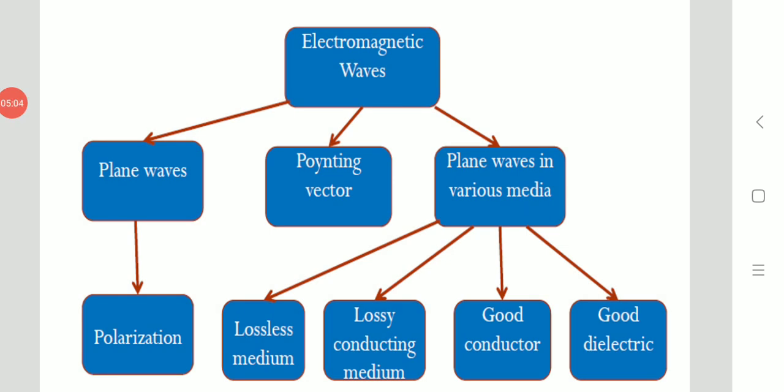Hence you can see in this block that electromagnetic waves are classified into various forms. Plane waves can have polarization, and also the Poynting vector, and you can have plane waves in various media like free space, perfect dielectric, lossy dielectric, and perfect or good conductor. So this was the introduction of uniform plane waves. In the next classes we will see the next sections of this chapter on uniform plane waves. Thank you.